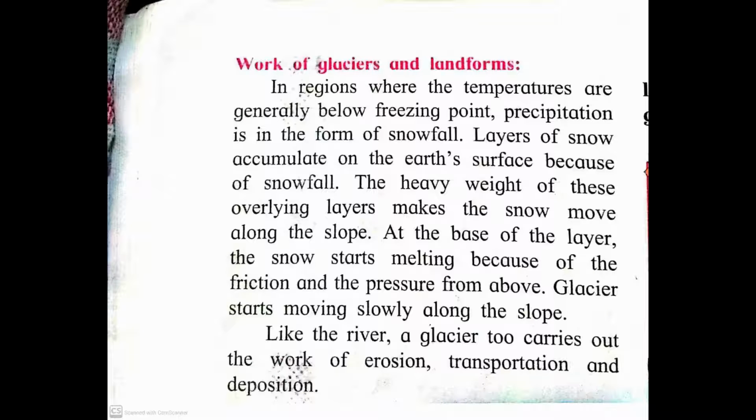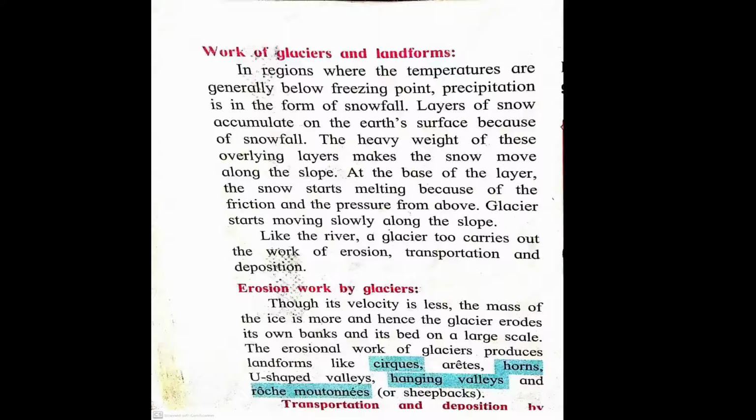While moving down, the bottom of the layers starts melting. How is it melting? Due to friction and the pressure from above. Glaciers start moving slowly along the slope because of the pressure and friction. Now, like a river, a glacier also carries out work of erosion, transportation and deposition.